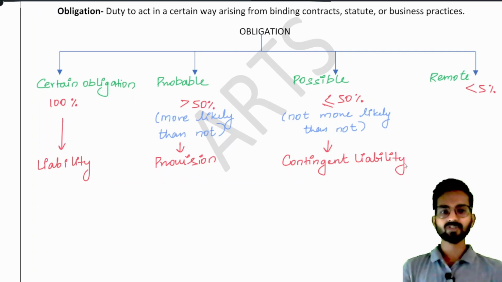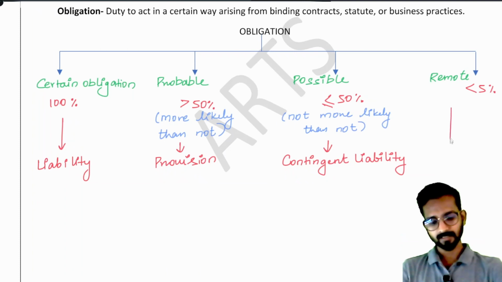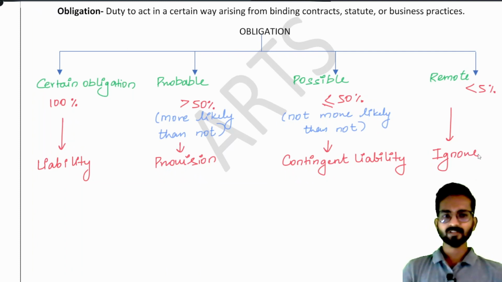If there is a very remote chance of losing, hardly 1 or 2% or 3%, then our accounting standard says ignore it, because we cannot account for such a small percentage.